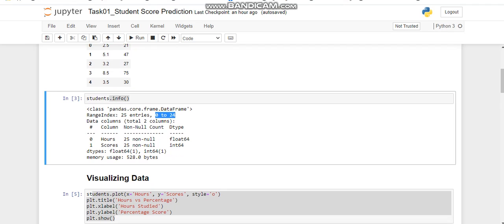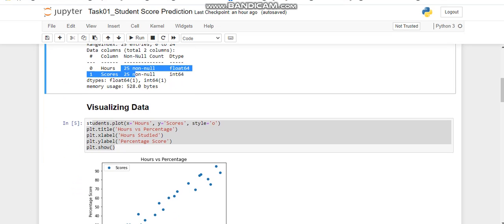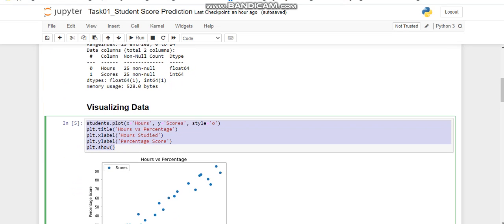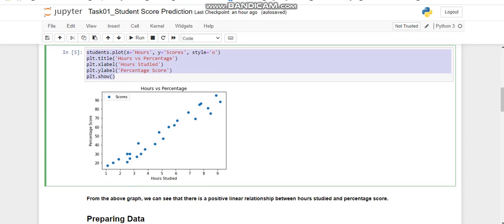For more info, we will use the .info function, which shows that our dataset has a total of 25 entries indexed from 0 to 24, and two columns, hours and scores, each having 25 non-null values, which means that our dataset does not have any missing values. Now we will visualize our dataset using matplotlib functions, and from this graph we can see that there is a strong positive linear relationship between hours studied and percentage score, which means that if the number of hours studied increases, then the percentage score will also increase.